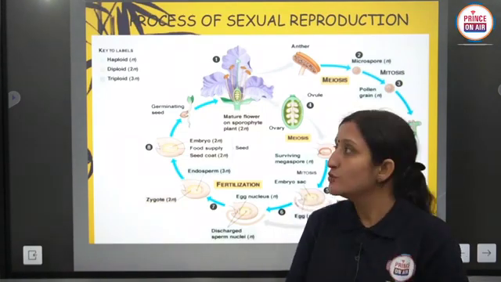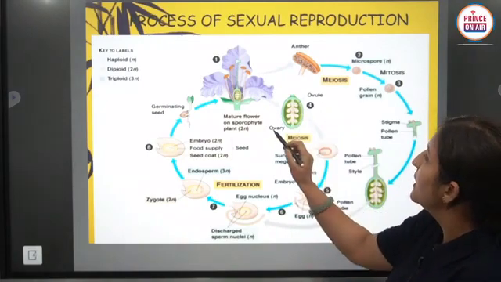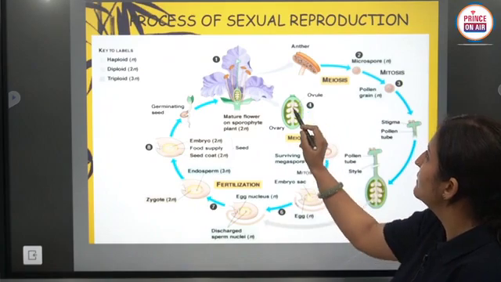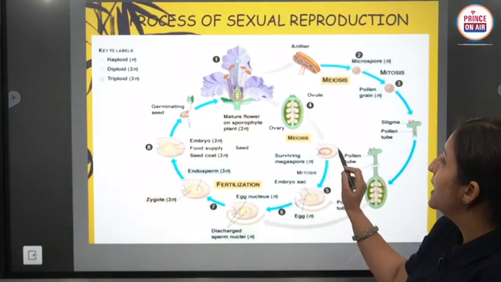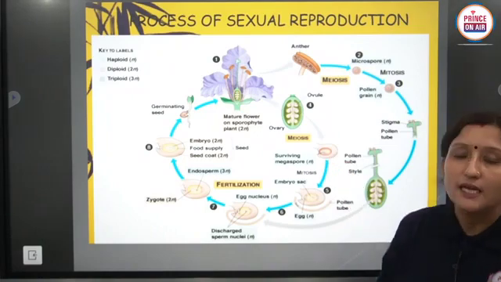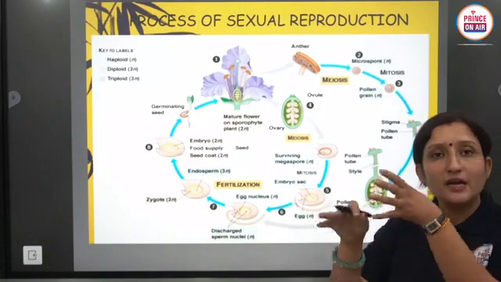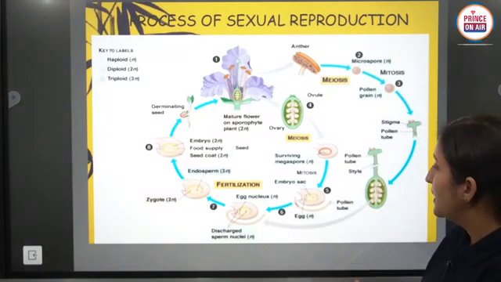Clear, students? So this is the life cycle of a flowering plant, in which this is the ovary part in which ovules are developed, and the ovule shows meiosis cell division and megaspore is formed. Just as microspores are developed in microsporangium, megaspores are formed in megasporangium or in the ovary part.